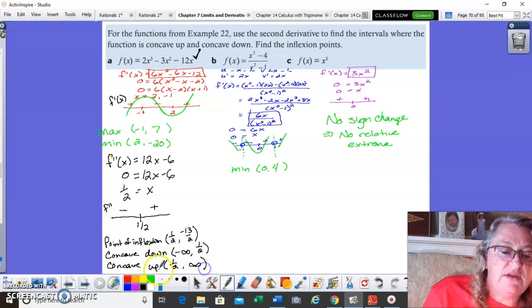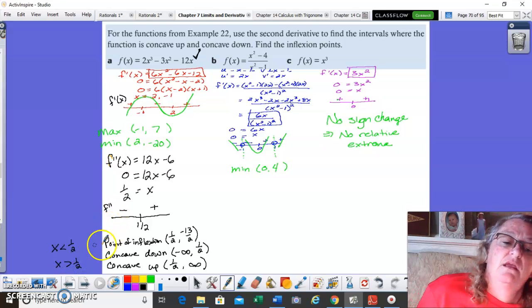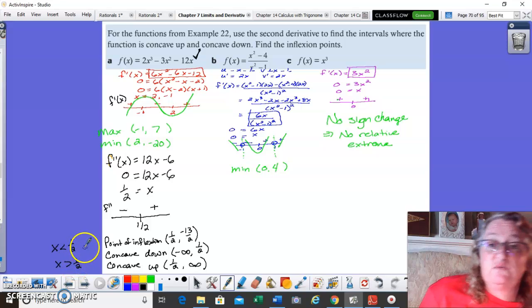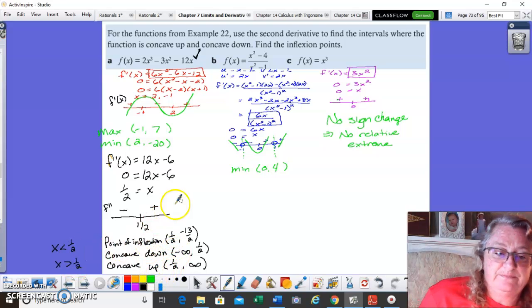Now, these are intervals, these are not points. We could have written it as when x is less than 1/2, and we could have written it as when x is greater than 1/2. We could have written it as inequalities as well. Either one of those is acceptable.